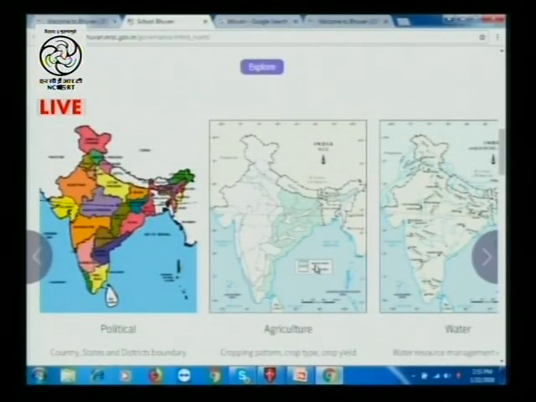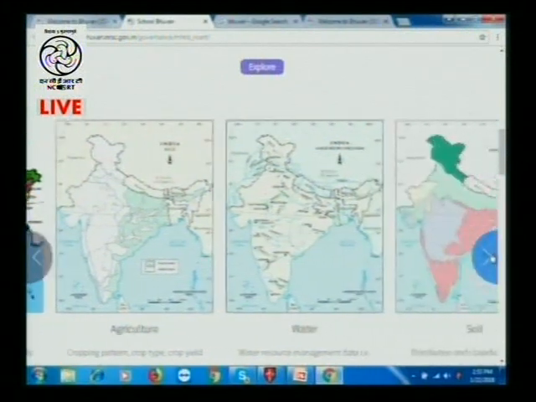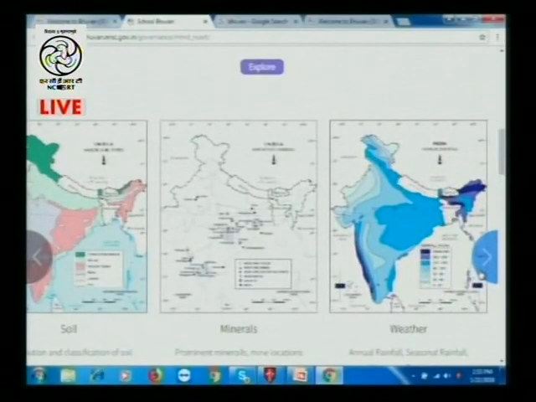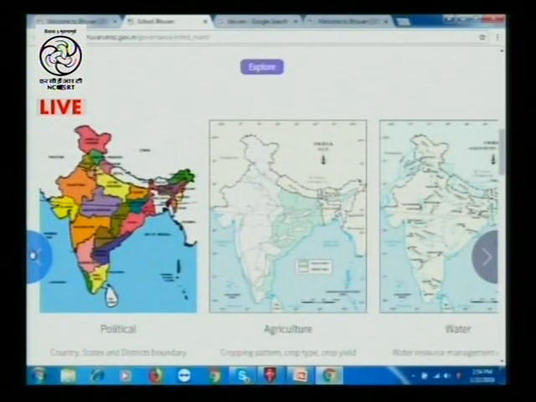First one is the political map. Then it is about the cultivation and about the rivers, about the soils, about the minerals, and about the rainfall. Means the maps which we have covered in 9th and 10th, generally all the basic maps related to India. So all these can be studied beautifully over here. So after this you click on explore.